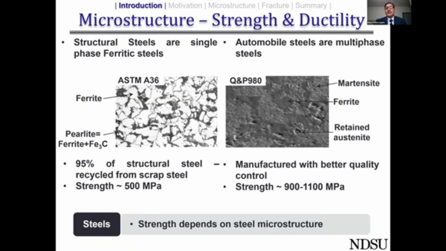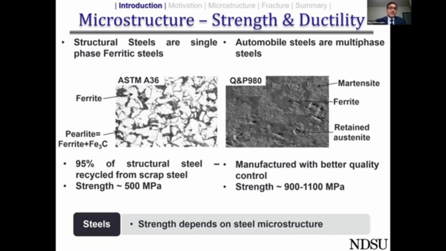So one thing is common between structural steels and automobile steels. No matter their differences in strength, they get their strength depending upon the microstructure. Of course, I do understand that there are some people who work at the nanoscale who would like to relate the strength of a metal to the dislocations. But I am somebody who lives in the microscale. So let me focus mostly on what happens at the microscale.